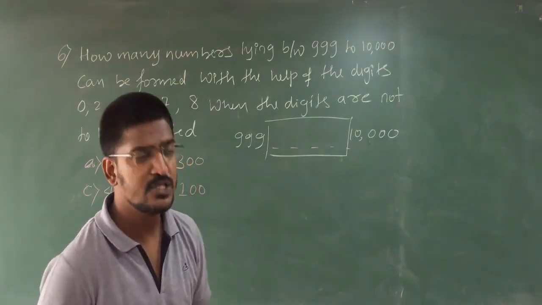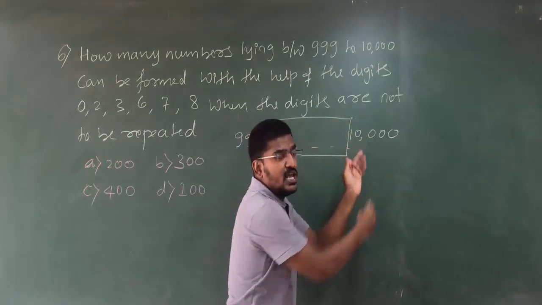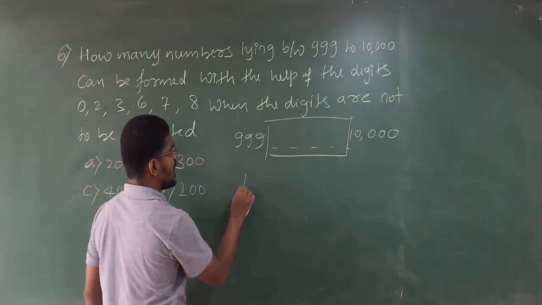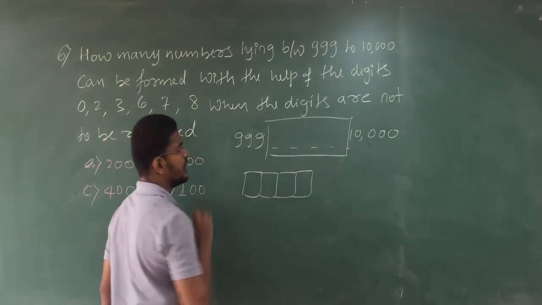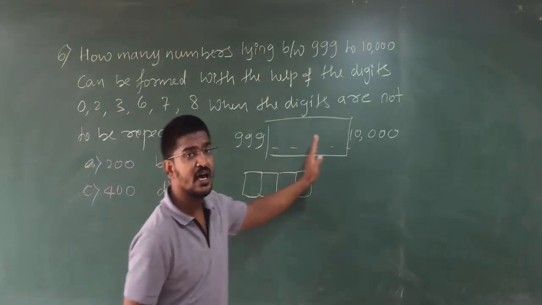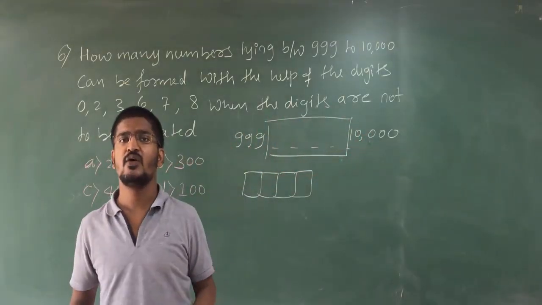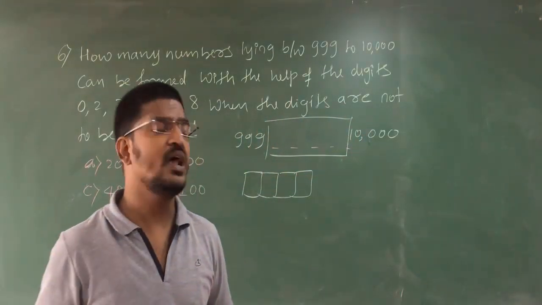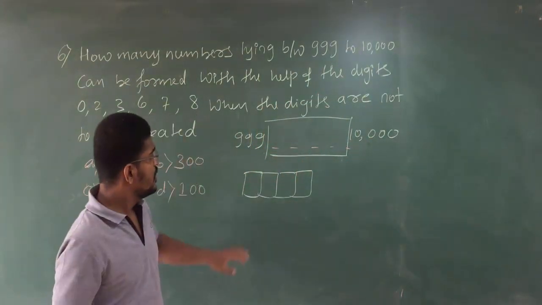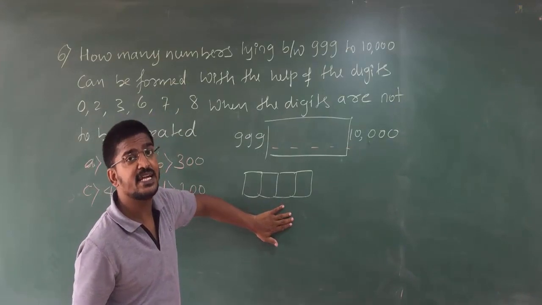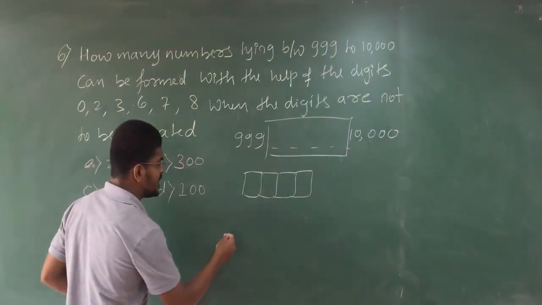So between 999 and 10,000 how many digits are you having? You are having a 4-digit number. This 4 has to be selected from this 6.